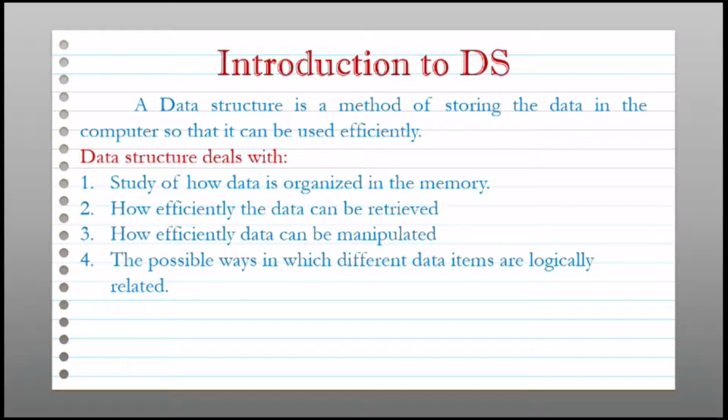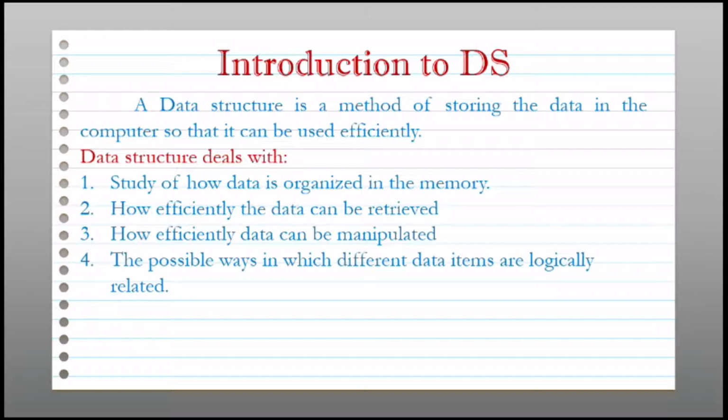So this particular point means how data is related with each other. Means there will be number of data stored on the system. So how they are related to each other, even that point also deals with data structure.